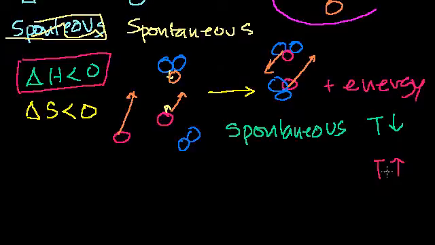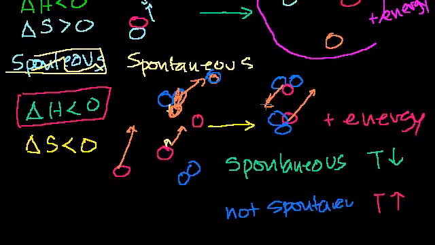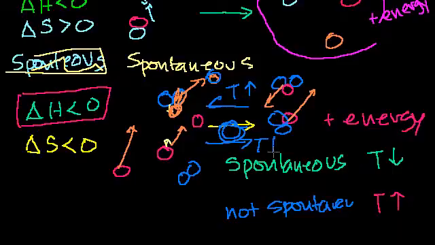So my sense is that if the temperature is high enough, maybe you say, oh, that's not high enough, but what if it's super high temperatures? Then maybe even this guy will bump into that. Instead of forming that, he'll knock this other blue guy off, and then he'll be over here. I should do the blue guy in blue. And maybe he'll knock this guy into its constituent particles if there's enough kinetic energy. So here I get the idea that it's not spontaneous. And even more, the reverse reaction, if the temperature is high enough, is probably going to be spontaneous. These guys are going to bump into each other, and the reaction is going to go that way. So temperature is high, you go that way. Temperature is low, you go that way.